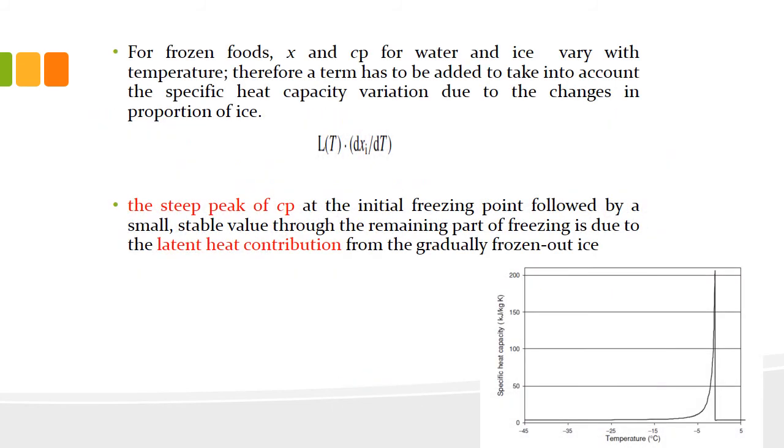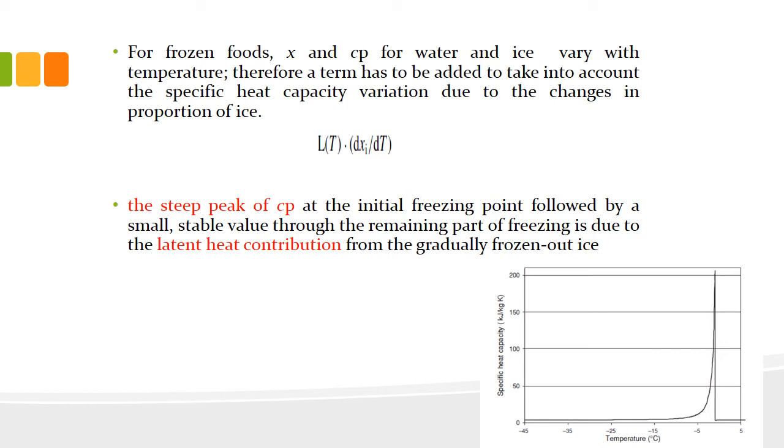But what happens in freezing? X is your moisture content, and the specific heats for water and ice, say xi is your ice, vary with temperature. Therefore a term has to be added to take into account the specific heat capacity variation due to changes in the proportion of ice. So this dxi by dT represents the change in composition of ice. Xi is the ice composition, so dxi by dT represents the change in composition of ice with respect to temperature, multiplied by latent heat, which is also a function of temperature, right? This term needs to be added while we calculate the specific heat of frozen foods.